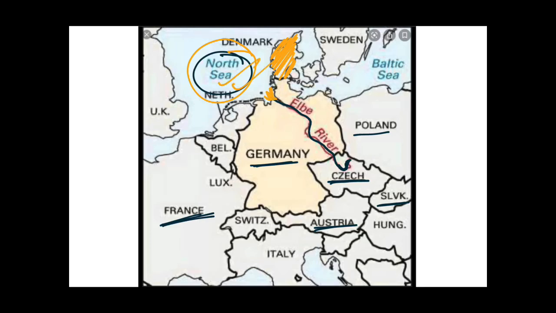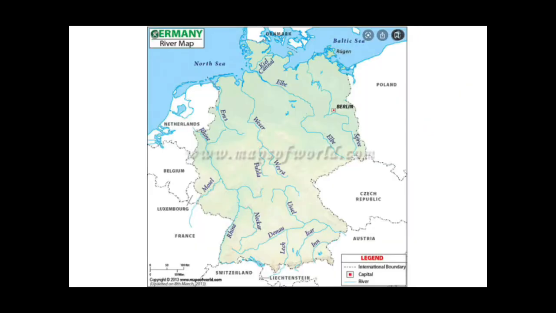And one more important fact you should know, that the capital of Czech Republic is Prague, and this capital Prague over here lies on this river Elbe. So keep in mind that Prague, capital of Czech Republic, lies on Elbe River. More important river guys, as you can see, this is Elbe River. I told you it is originating from Czech Republic and then flowing through Germany and then flows into North Sea ultimately. Now this is Weser River, as you can see, and it is a river of Germany only.